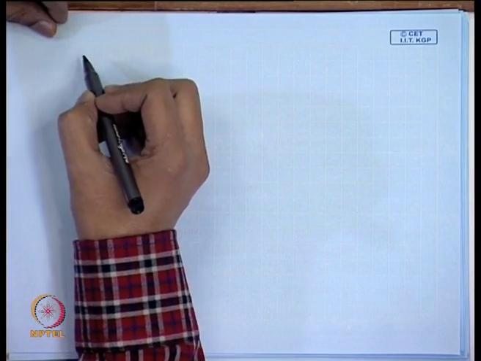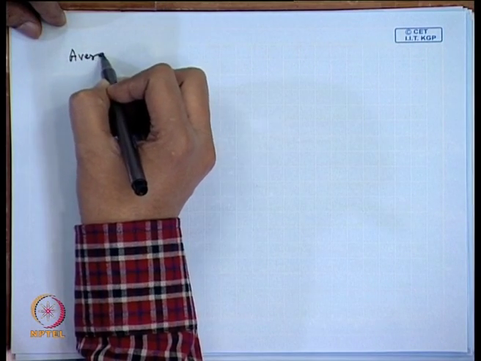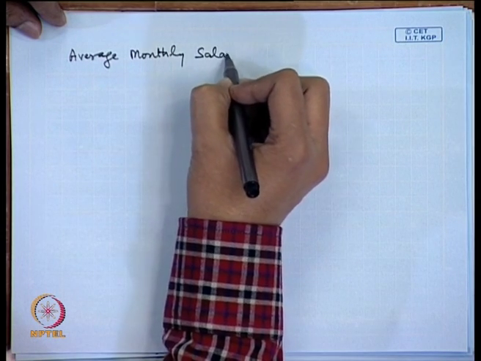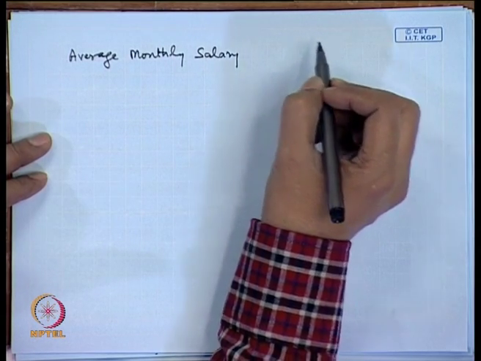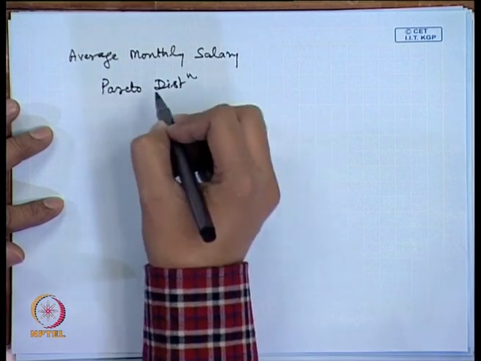At this point, let me briefly give an example here. Let us consider the problem of the average monthly salary of the employees in an organization. Now, let us assume that the model for this is described by a Pareto distribution.